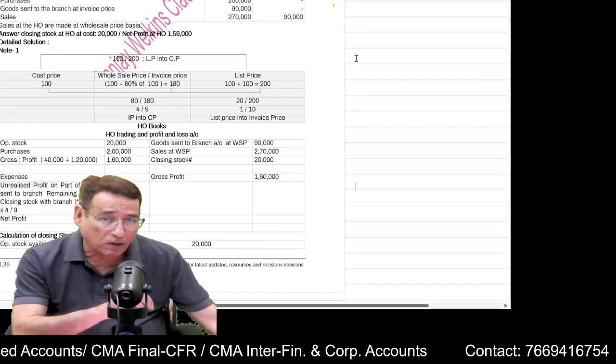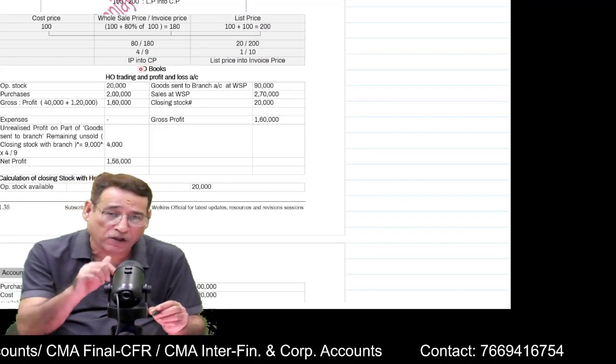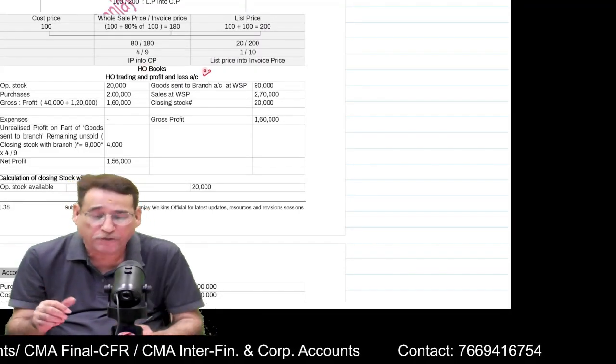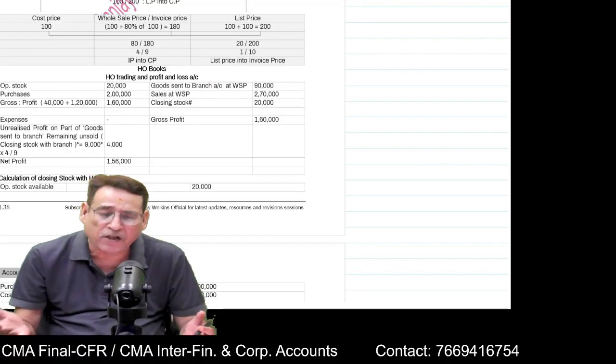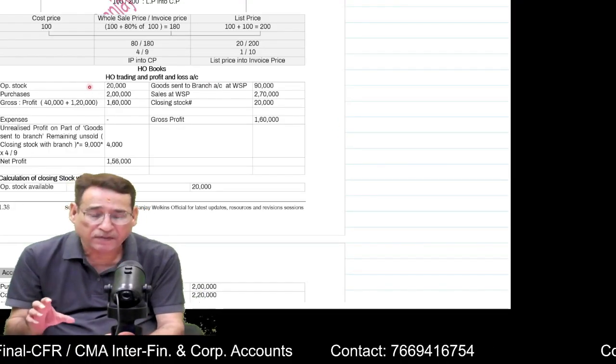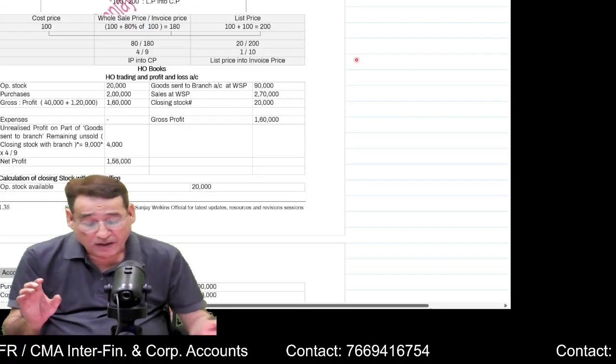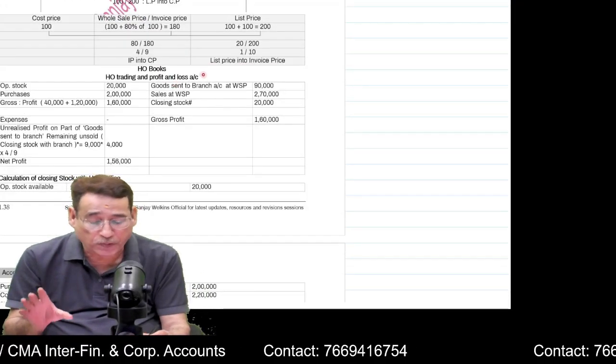Now, in order to solve such questions, first of all, in the books of the head office under the wholesale branch system, you will have to prepare the head office trading and profit and loss account. That is why it is also known as the final system. Is it clear to you? Remember one thing: the trading and profit and loss account is always prepared at cost price.